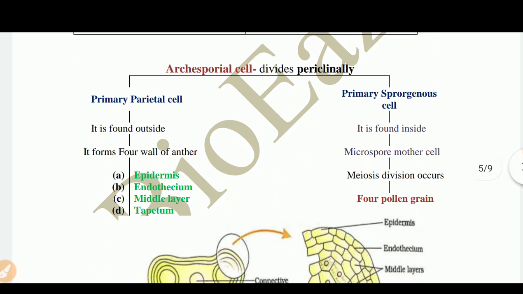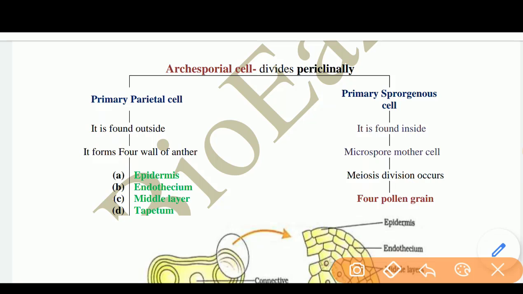Next, the archesporial cells are responsible for the formation of anther lobes, and they divide periclinally, means parallel to the surface, means one cell forms outside and the second cell forms inside. The outside cell is called primary parietal cell. The inside cell is called primary sporogenous cell.